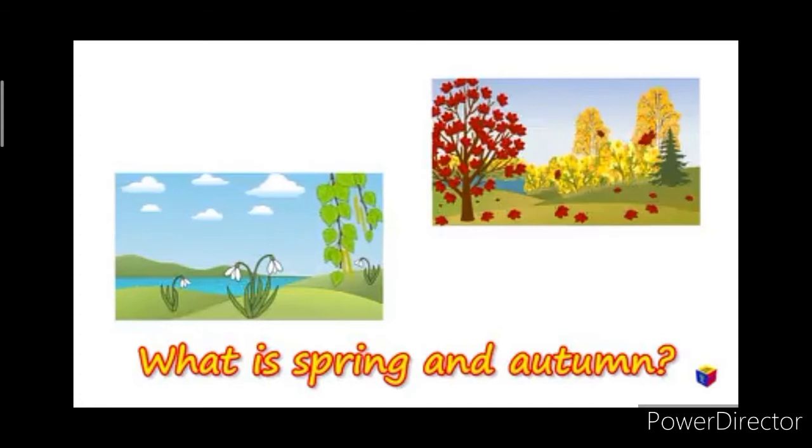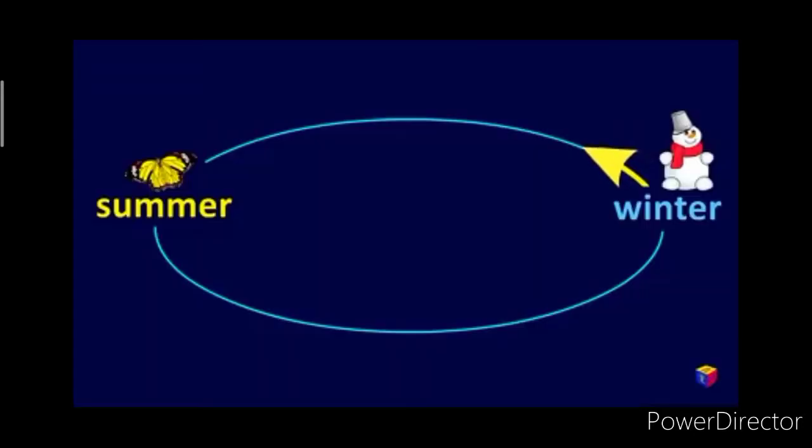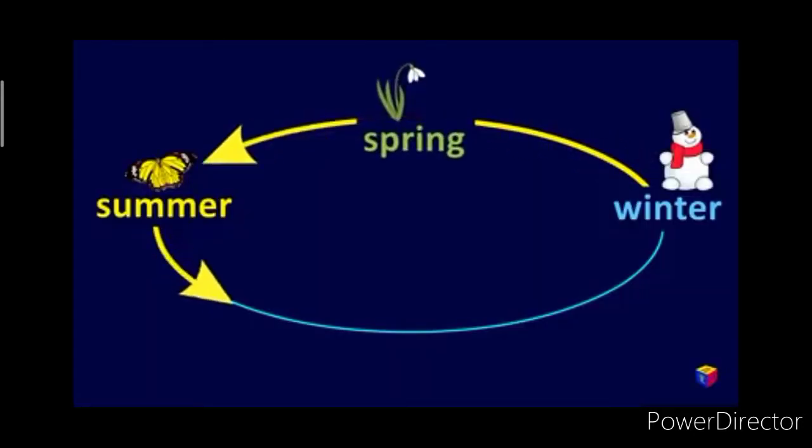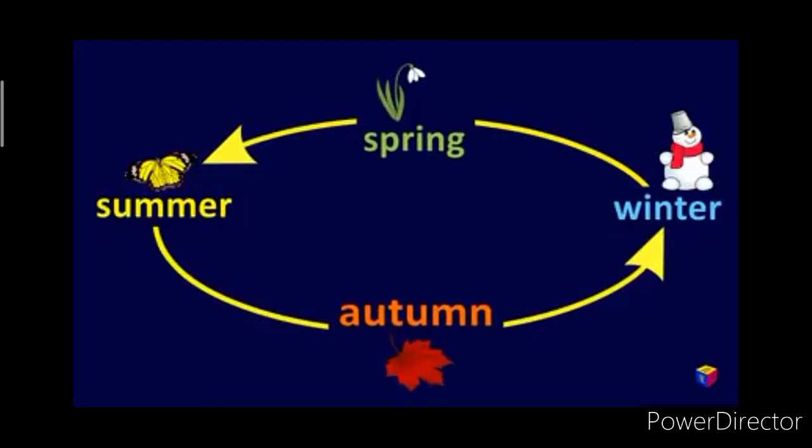So children, when do we experience spring and autumn seasons then? Spring is a transition period from winter to summer, and autumn is a transition period from summer to winter.